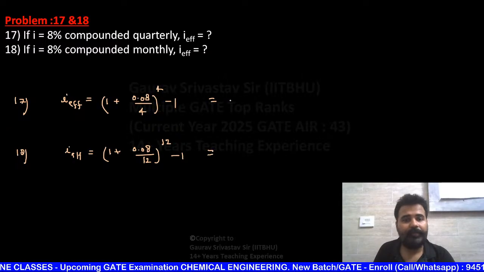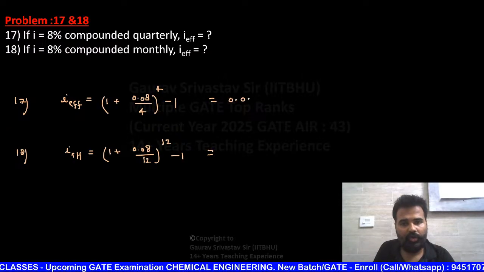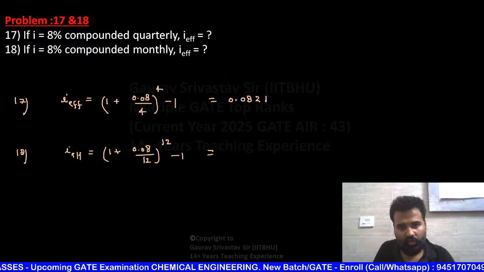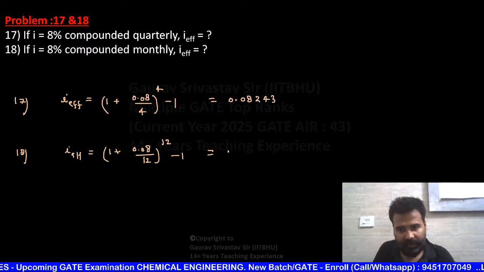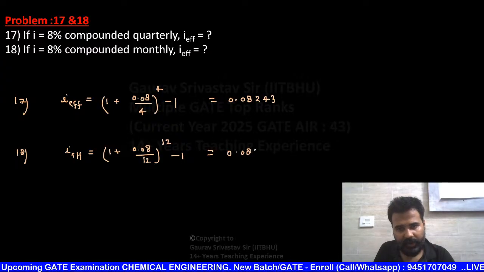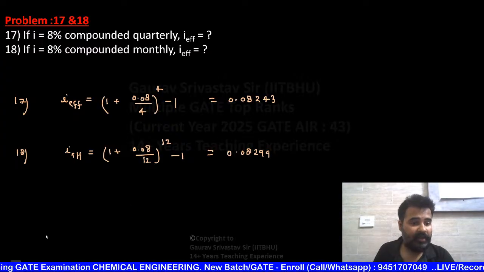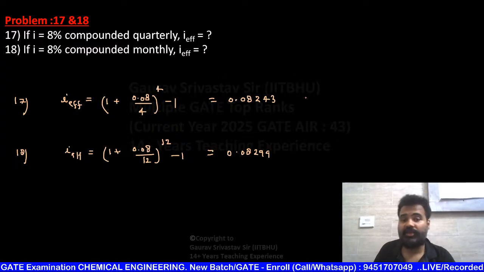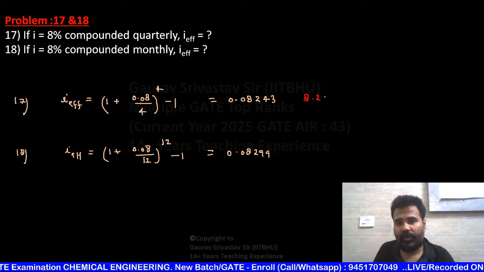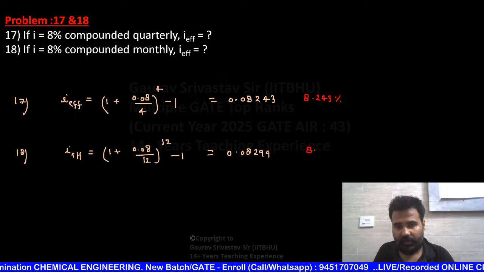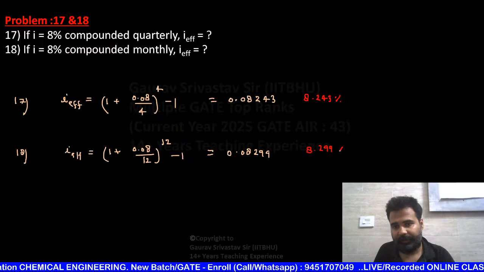First one will come 0.08243, and here it will come 0.08299. And if they are asking in percentage, suppose in examination, so in percentage it is 8.243%, and here it is 8.299%.